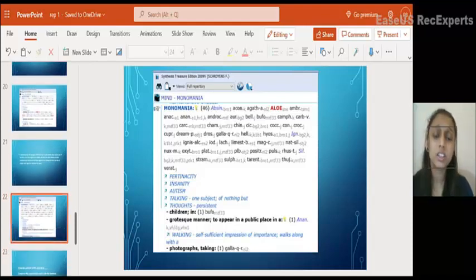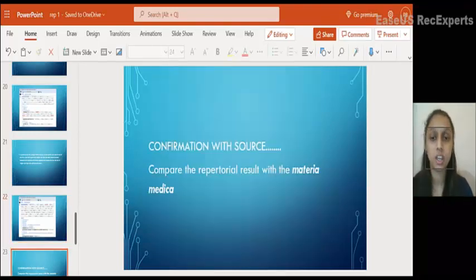So after repertorization, the next step is to come to a conclusion, to come to a remedy. How to come to a conclusion? Again, confirm with the source. The remedy that gets the highest mark after the repertorization is not necessarily the final remedy. We have to compare the repertorial result with the materia medica. The final court is materia medica. We have to verify with it. And there are some symptoms like potential differential field, PDF. Confirm with them, then come to a conclusion and find the remedy. Let me explain this through a case that I recently saw.